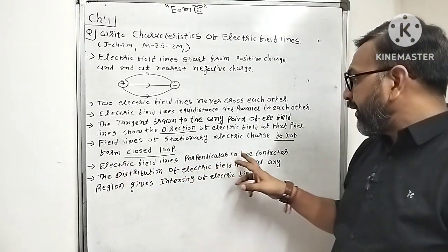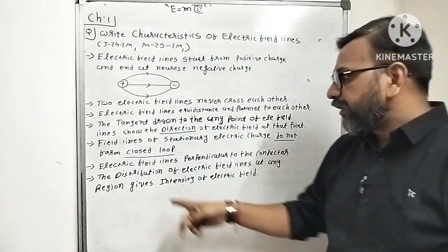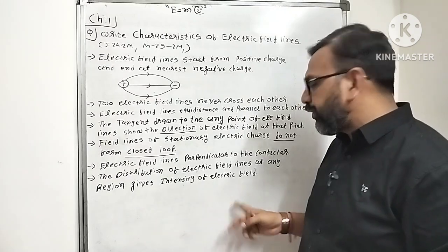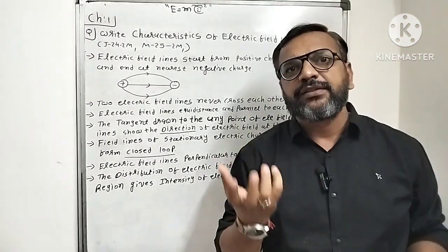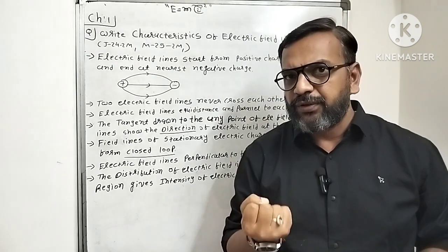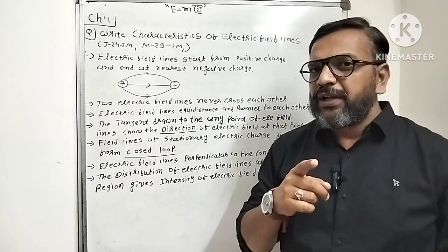Electric field lines are perpendicular to any conductor. Clear? And the last, the distribution of electric field lines in any region gives the intensity of the electric field. So wherever the number of electric field lines is more, the intensity of the electric field is more. Where the number of electric field lines is less, the electric field is also less.